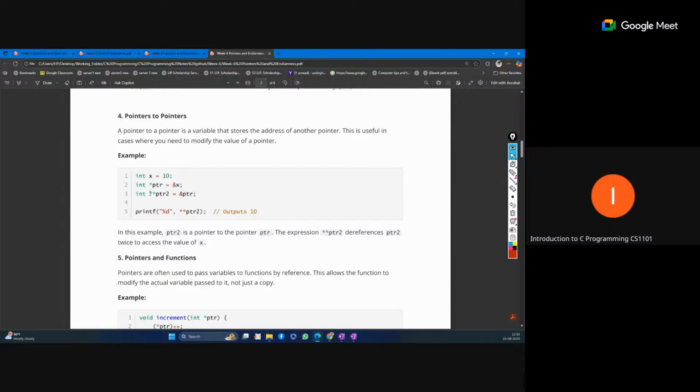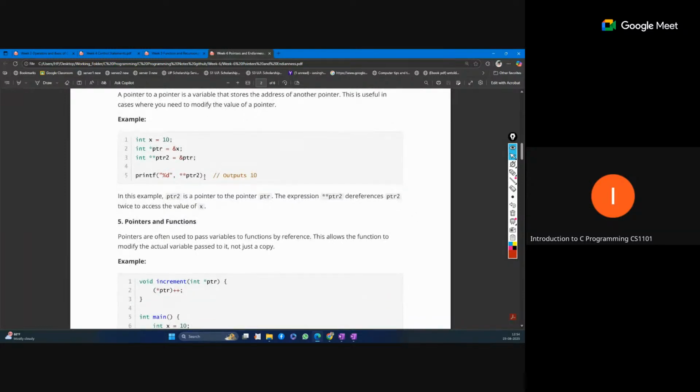So this is the type pointer to pointer, a pointer of another pointer. ptr2 with double asterisk means ptr2 is a pointer that contains the address of another pointer. You can see we are assigning the address of the pointer ptr, and the same dereferencing we can use like this.